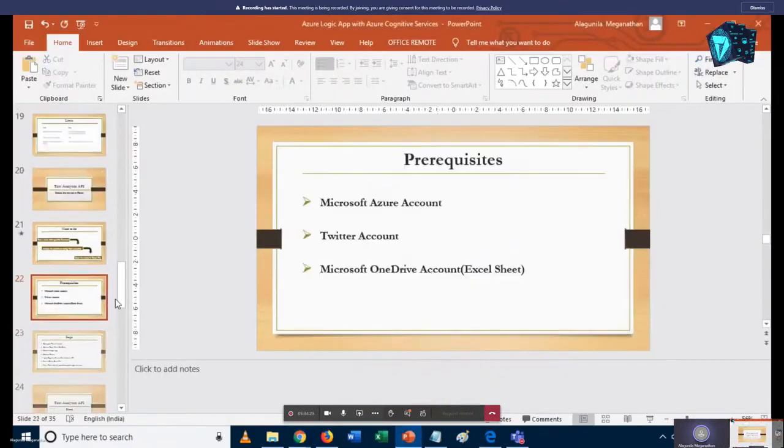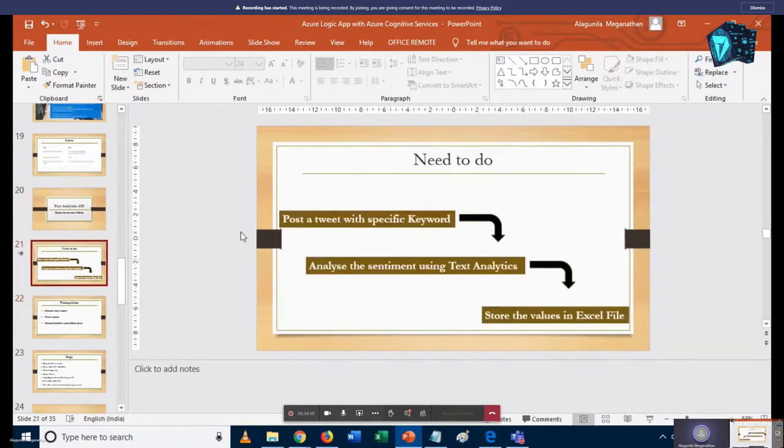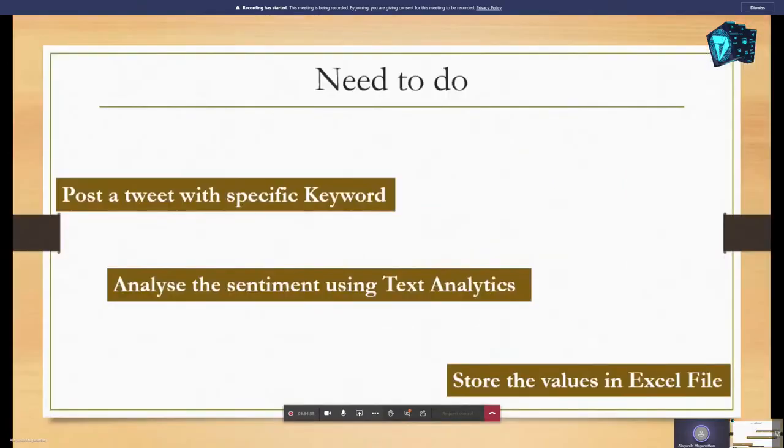In the meanwhile, I will explain what kind of demo we are going to do now. I will show you an interesting demo. Whenever someone posts a tweet on Twitter, we apply the text analytics API to it, find out whether it is a positive one or a negative one, and then store it into an Excel file.